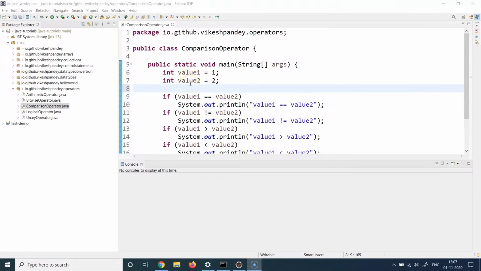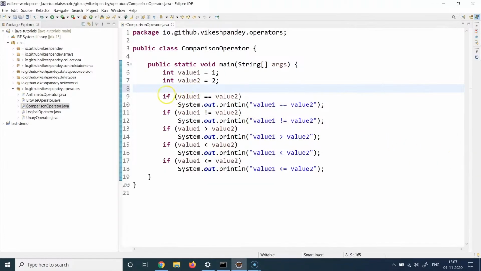For doing that, I need to use a conditional operator as well. We will be covering conditional operators in much more detail in the upcoming lectures. But for now, you can understand that when we talk about conditional operators, we talk about if and else statements. So if is again a keyword in Java, which can be used to compare things. And the syntax is very straightforward. You write the if keyword and then you write the actual comparison expression.